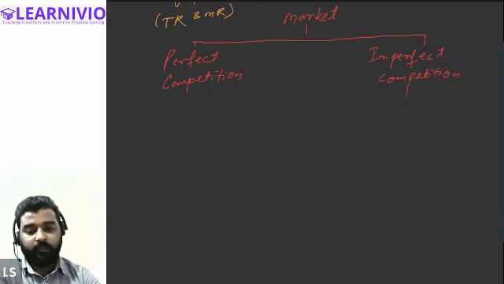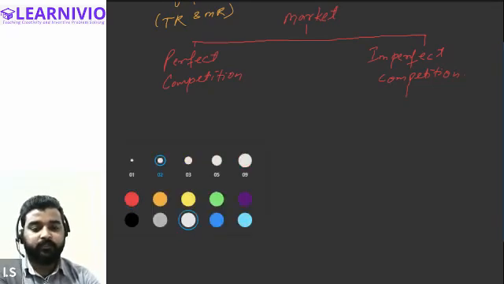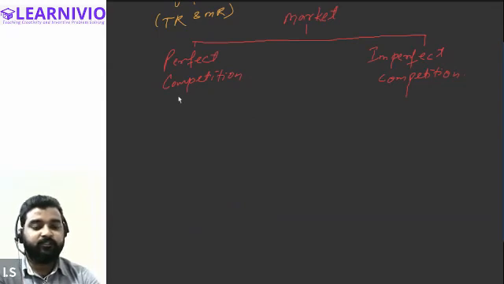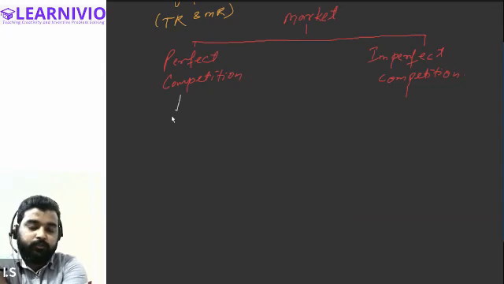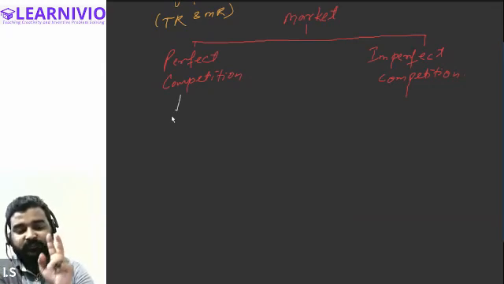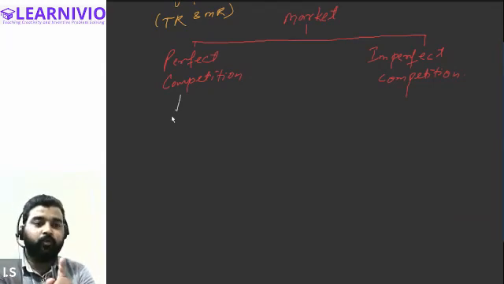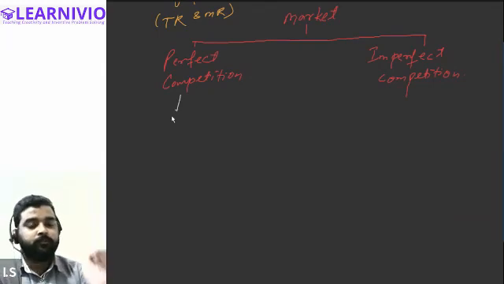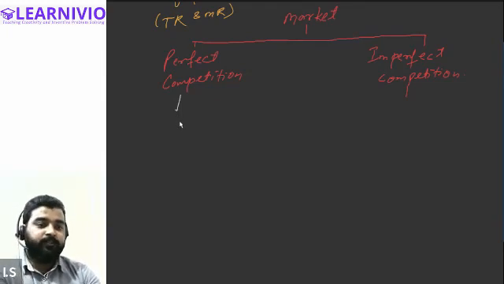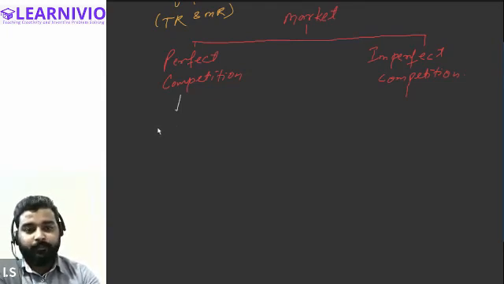Now also try to understand this, that a seller can sell their product either in the perfect competition or he can go to the imperfect competition market. So let's understand what happens if a seller is selling their product in the perfect competition market.